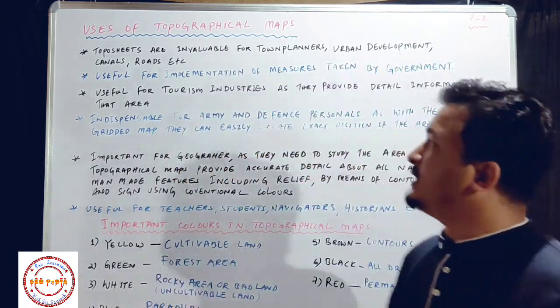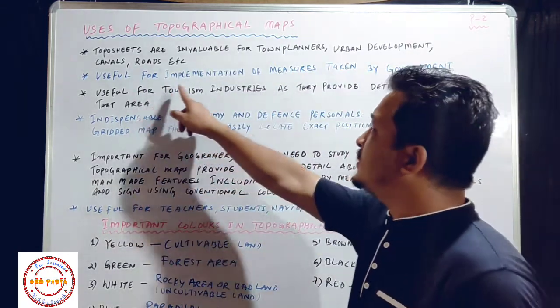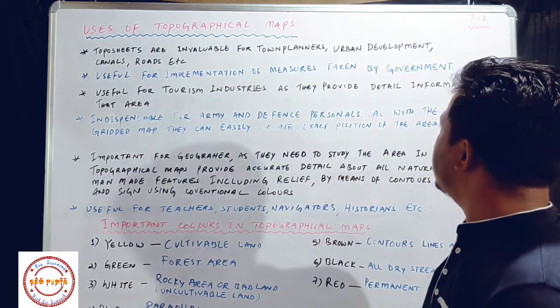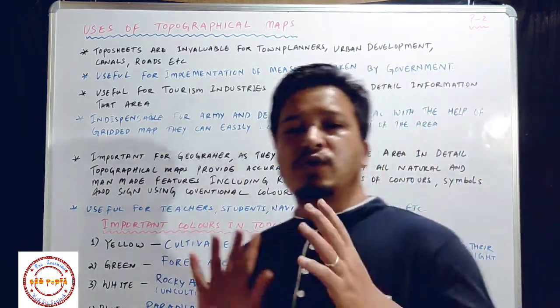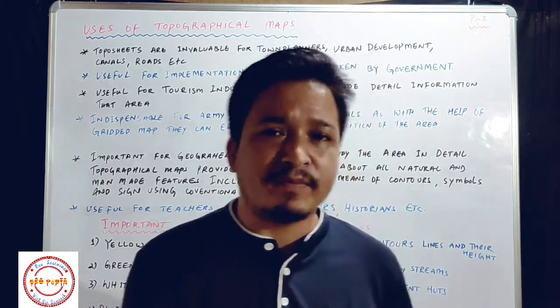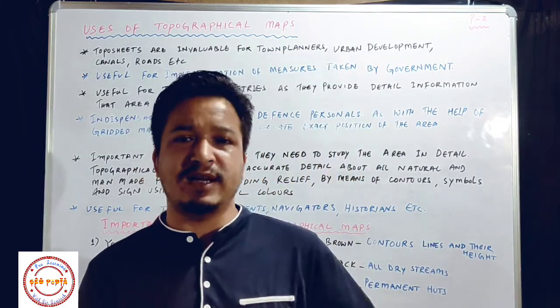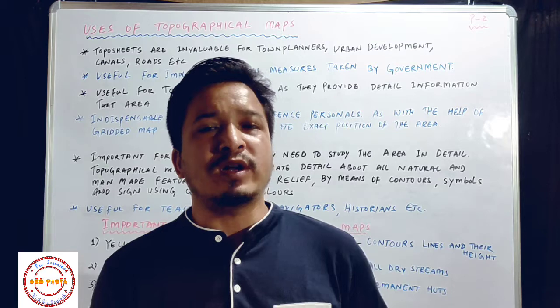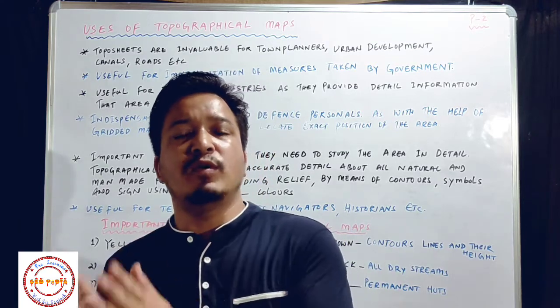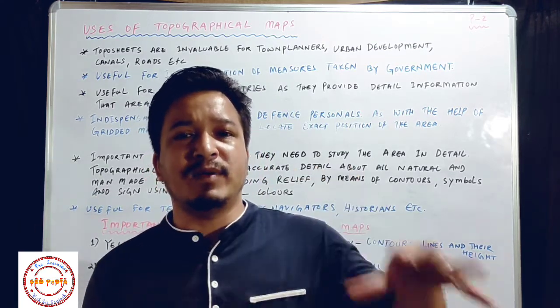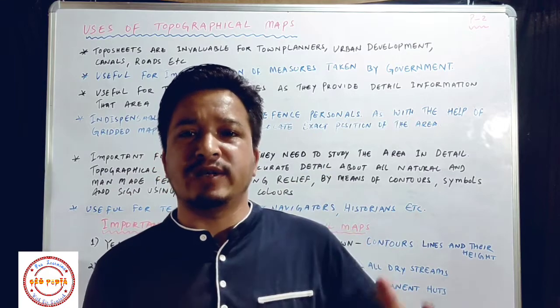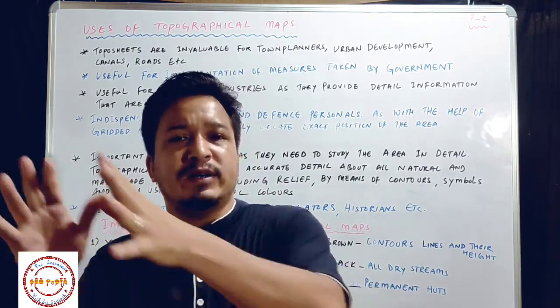Now second point here we have: useful for the implementation of the measures taken by the government. Okay, so if the government is taking some kinds of measures, some plans, some schemes for the people, then topographical map is very helpful for them, so that they can implement and execute their plans and schemes on a particular area.